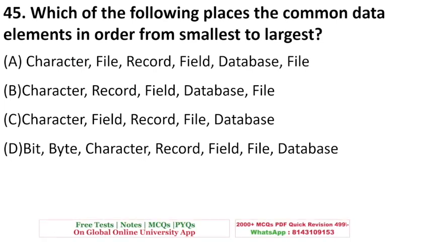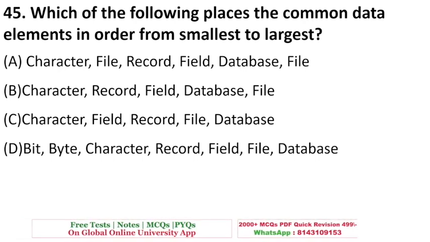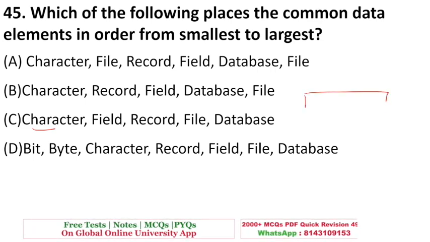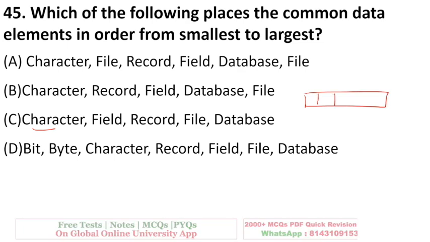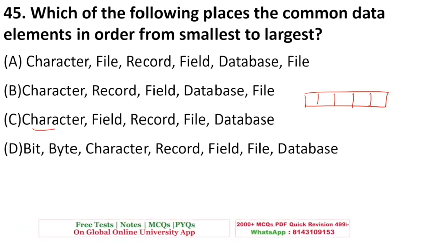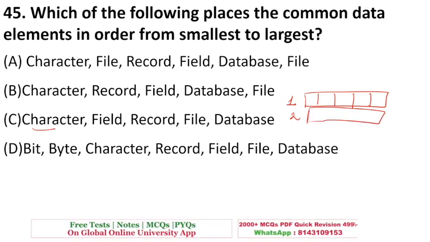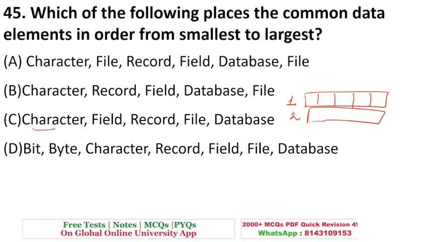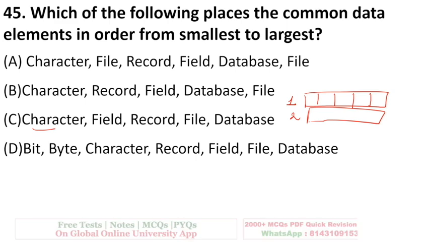Which of the following places the common data elements in order from smallest to highest? So students, the smallest is character. Then there is something called field. Fields make a record. Like if there is a student table, fields are like student name, student age, student class, student marks. So these are different fields. Multiple rows combine to form a file, and multiple files combine to form a database. So the smallest to highest is option C.